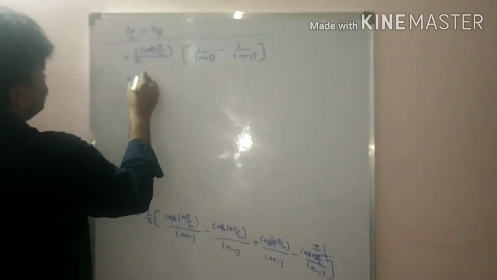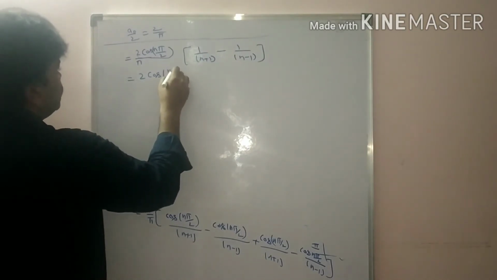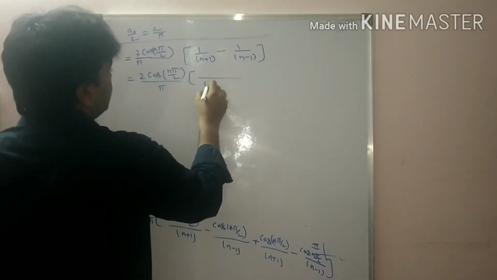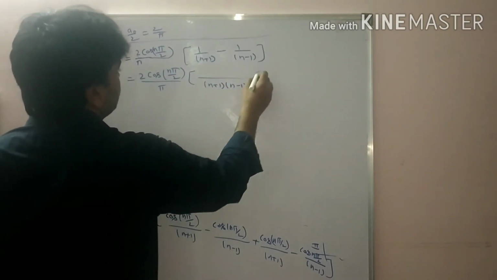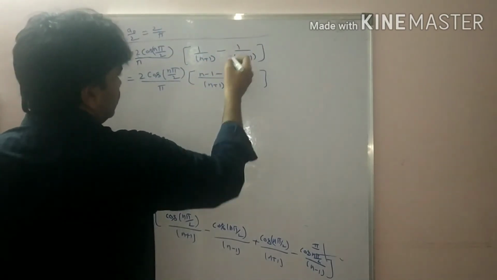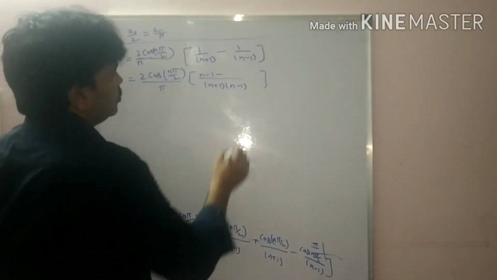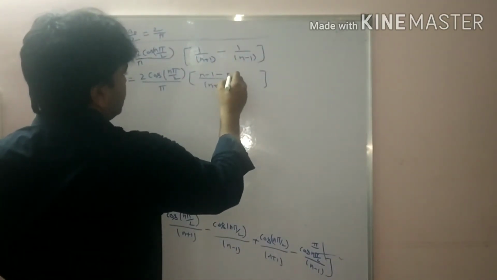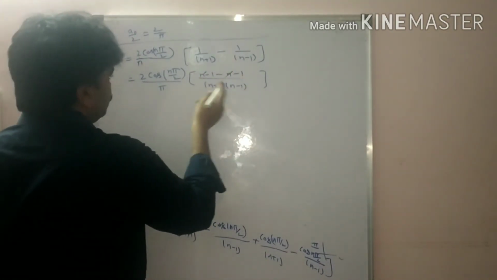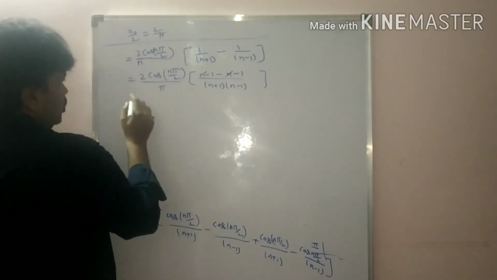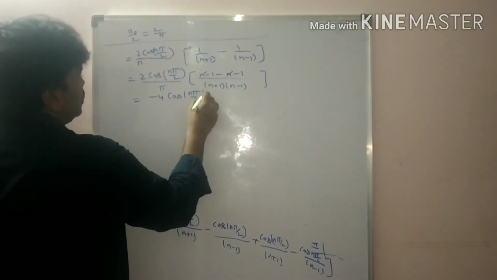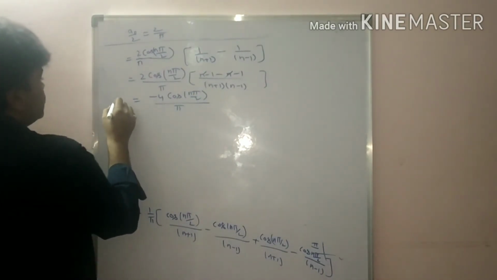So that is equal to 2 cos n pi by 2 by pi. What is the LCM here? n plus 1 into n minus 1. So n minus 1 here, minus n plus 1. So minus of n plus 1 minus n minus 1. Minus n plus n cancel. So minus 1 minus 1 is minus 2, so minus 2 into minus 2, that is minus 4. So minus 4 cos n pi by 2 by pi. This is the a n value, students.